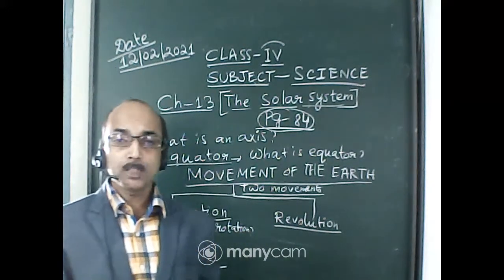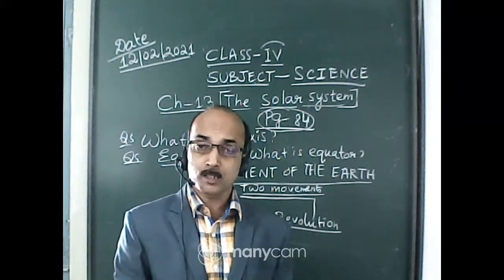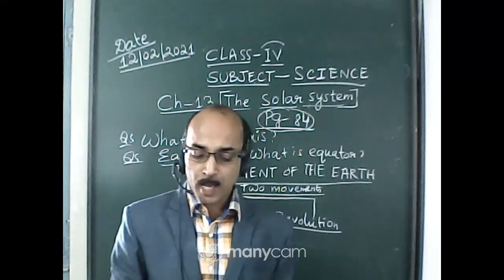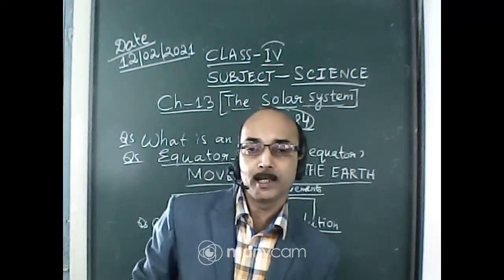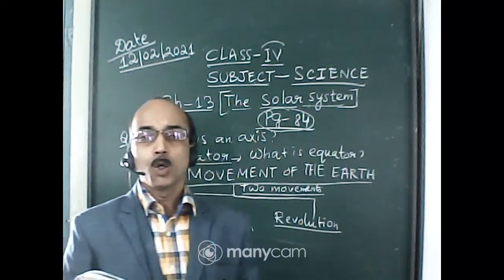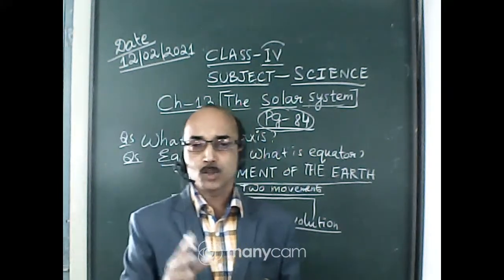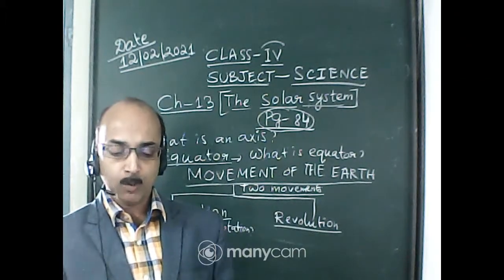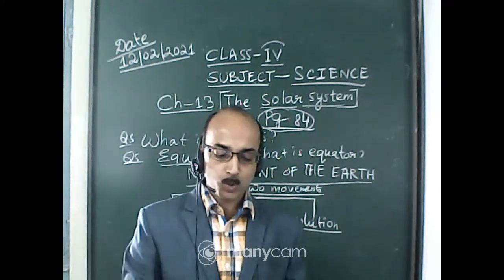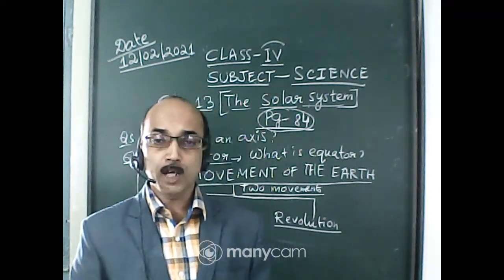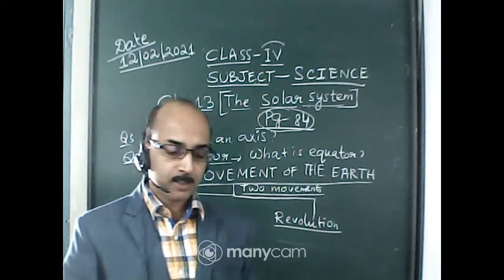The earth completes one rotation in 24 hours. Remember this one. This time period is called a solar day. Remember this time period, the earth is completing one rotation in 24 hours. This time period is called the solar day. Rotation of the earth causes day and night.